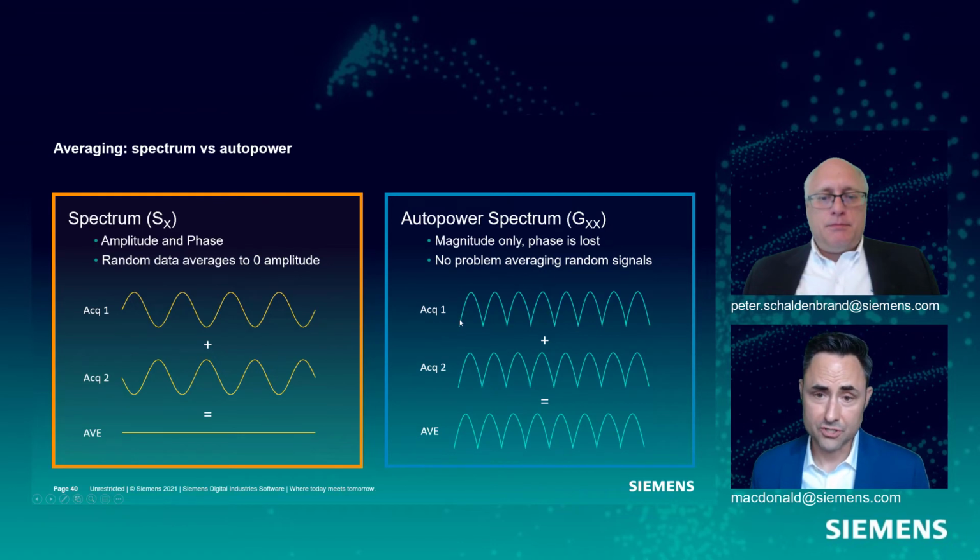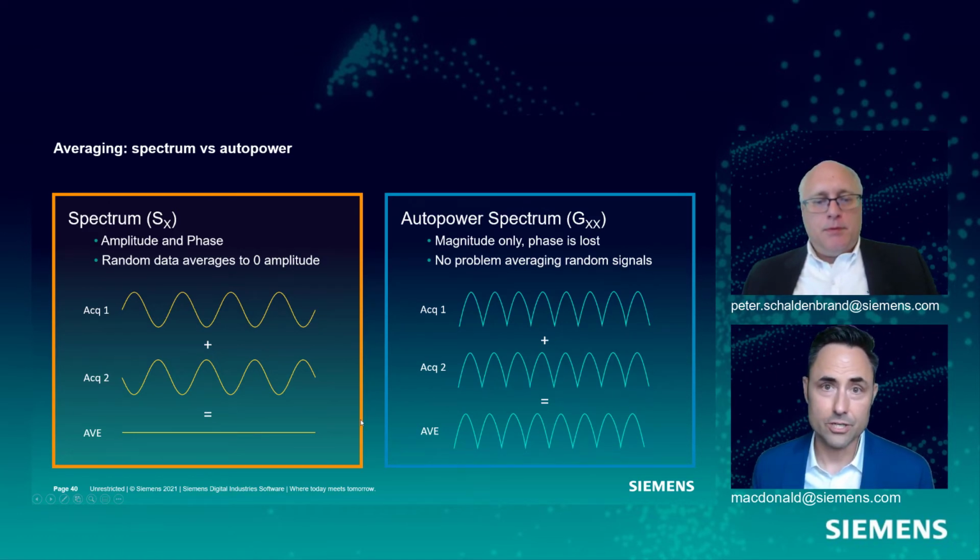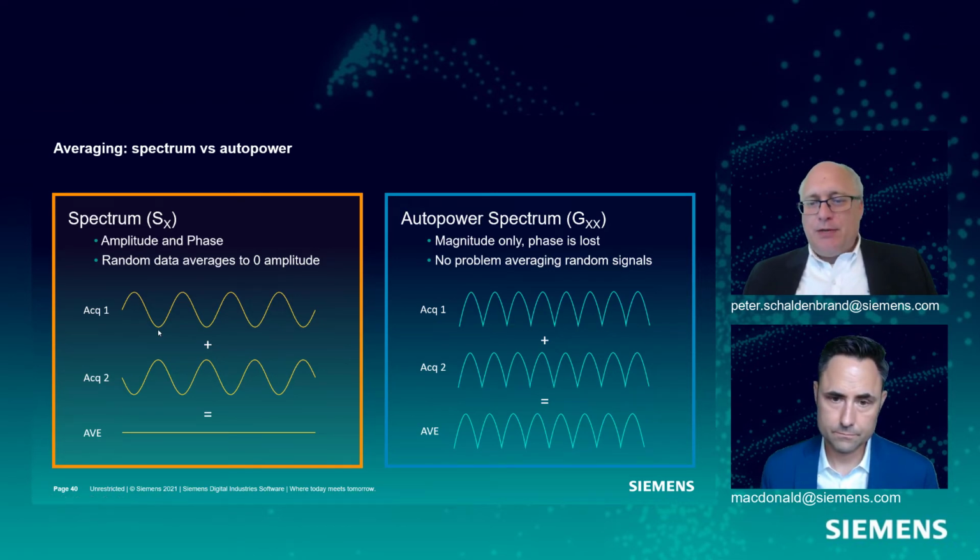When I do an auto power, remember I'm squaring everything. So even these negative amplitudes, a negative number squared gives me a positive number. And so I end up with a fully positive valued function. And so now I can add these two together, divide by 2, and I get a perfect average of my signal. And I don't have to worry about phase anymore because there is no negative phase. So if that sine wave on the left was going from 5 G's to negative 5 G's, 5 G's squared is 25 G squared, negative 5 G's squared is 25 G squared. So that's how it ends up coming out. Not to be 0 because we squared it. That's right. Yep. Okay.